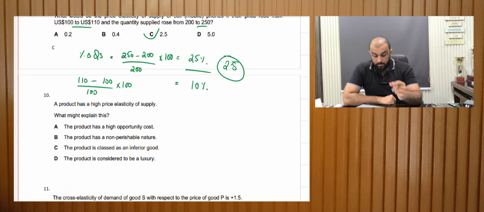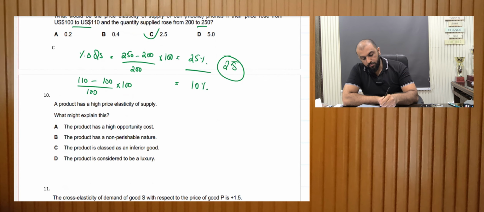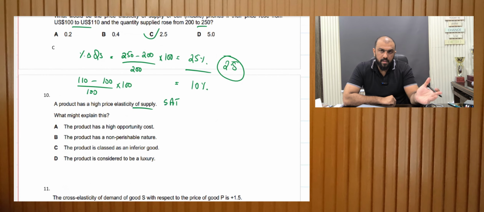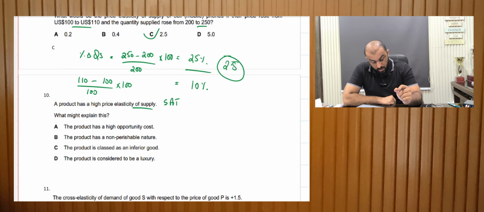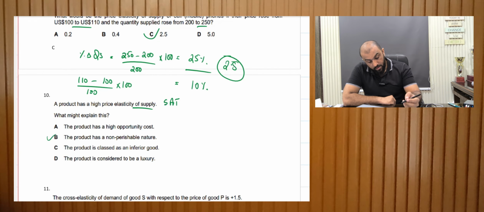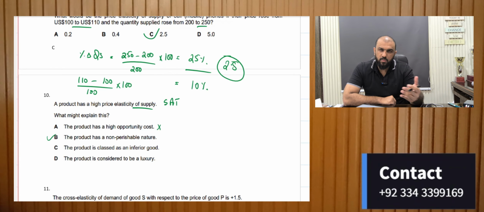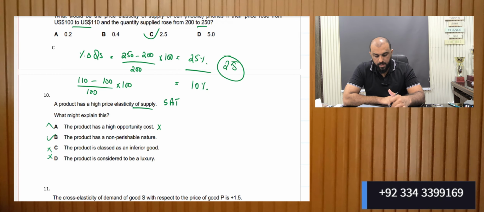A product has a high price elasticity of supply. What might explain this? So the factors that affect the elasticity of supply are SAT: storability, availability of raw materials, and time taken to produce. So let's look at the options. Alright, so we can say B is the right answer. Opportunity cost has nothing to do with it. It's non-perishable in nature, which means it's storable, hence it's elastic. Inferior good and luxury are not part of price elasticity of supply.